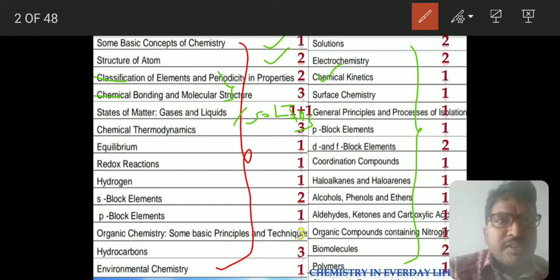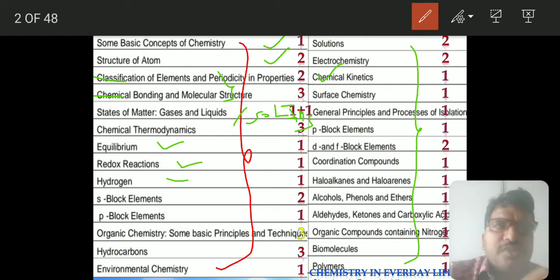From thermodynamics 3 questions have come. From equilibrium 1 question, and redox reactions 1. Hydrogen, as I have suggested. From chemical bonding I suggested 5 questions and 3 came. From structure of atom we suggested 2 questions and they came. From basic concepts 1, and chemical periodicity 2. Every question came as per our suggestions.